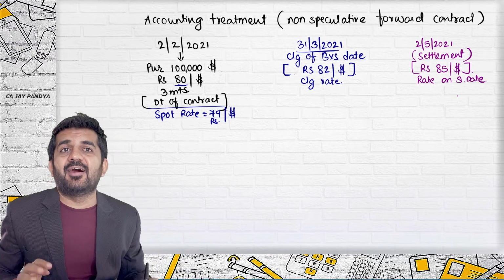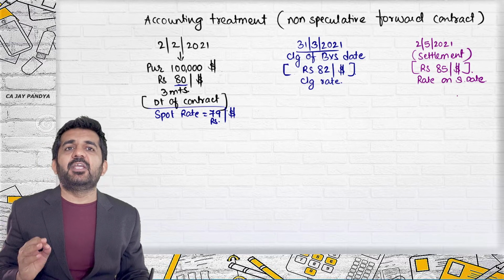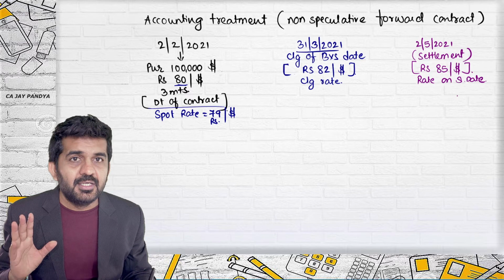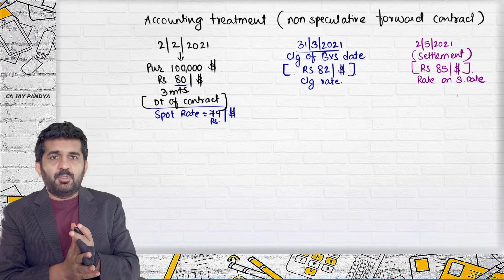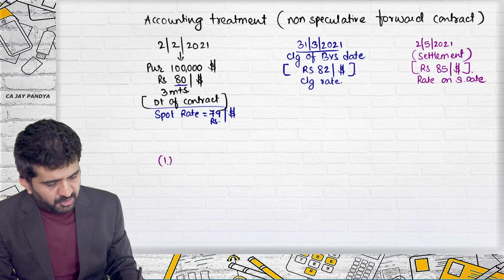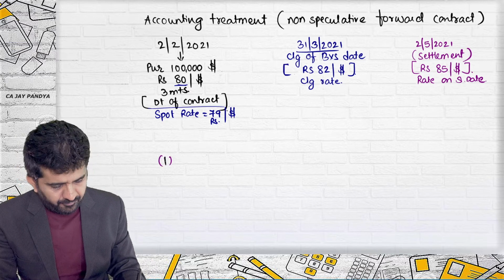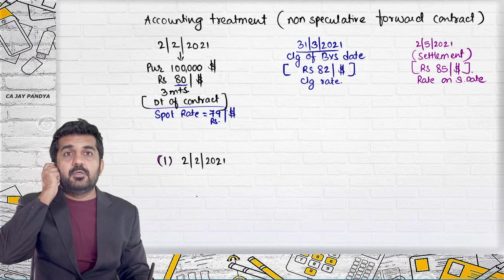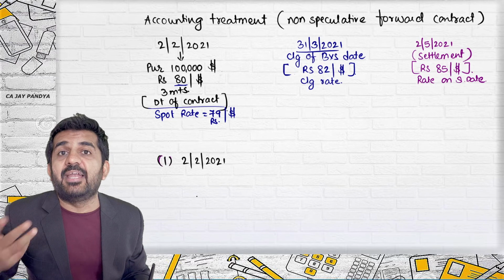These are all the rates, and we are going to learn the journal entries regarding the same. Is it all right? Try to understand. I am going one by one with all journal entries. First journal entry, on 2nd February 2021, when the contract was entered into.